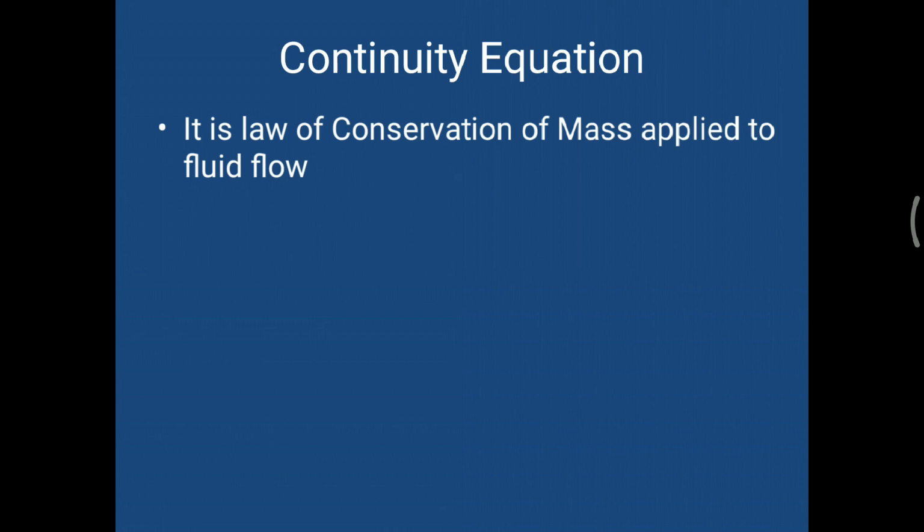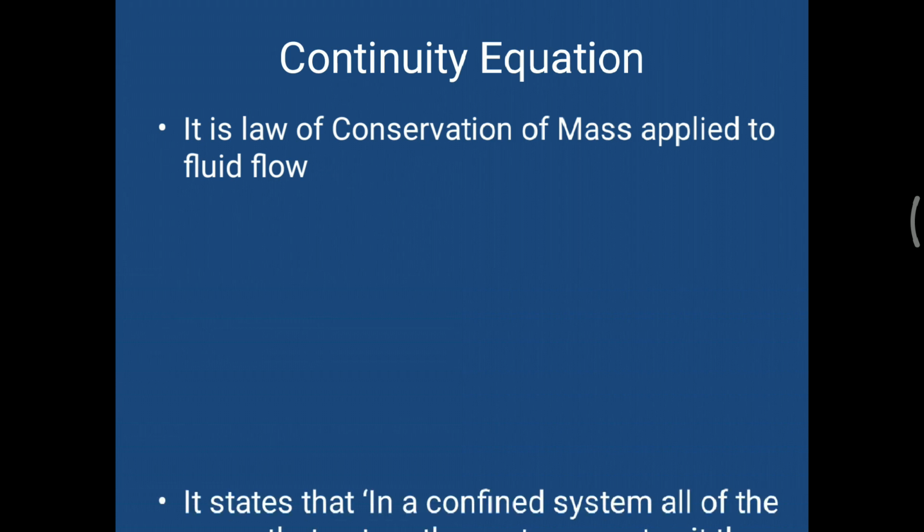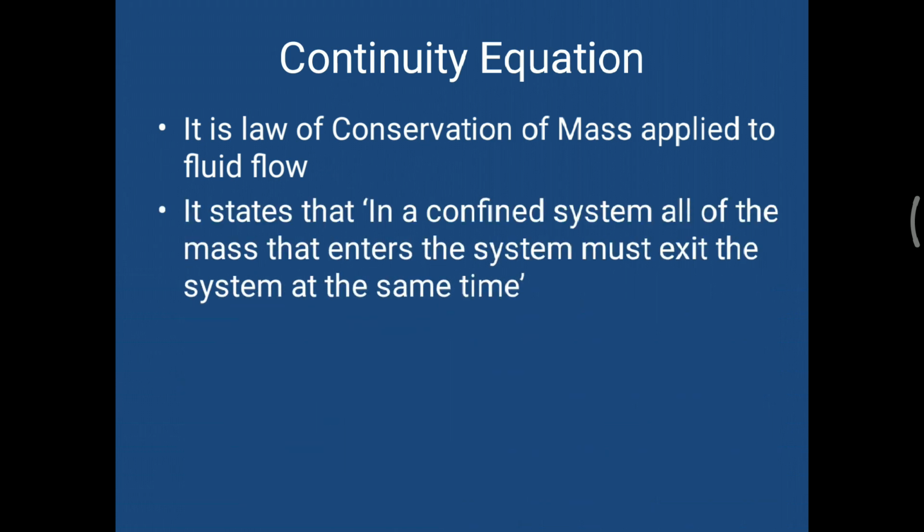Applied to fluid flow, we can state the continuity equation as: in a confined system, all of the mass that enters the system must exit the system at the same time. So this is the continuity equation.